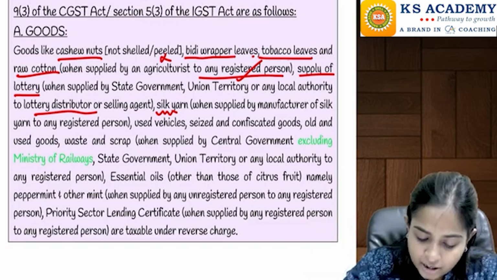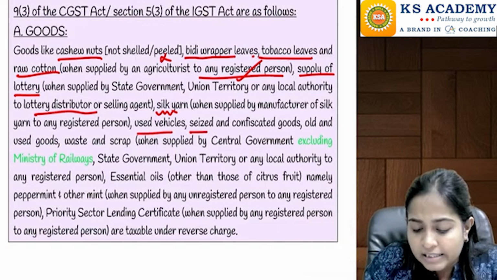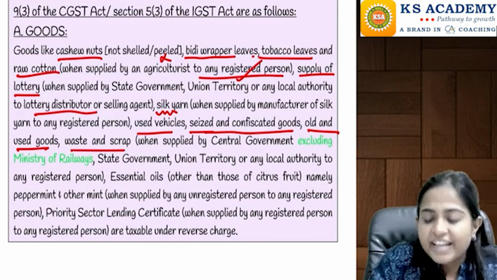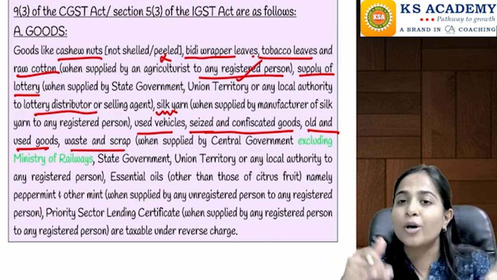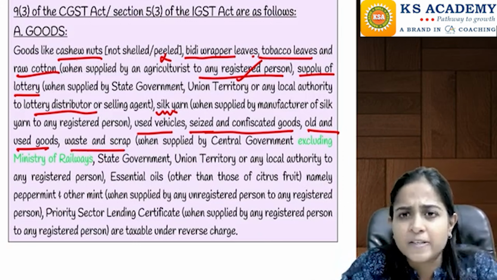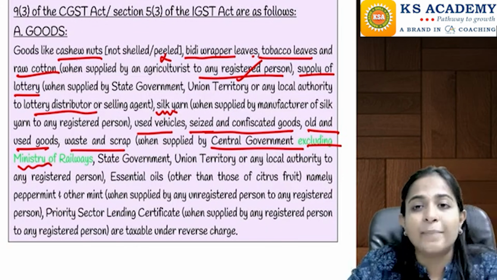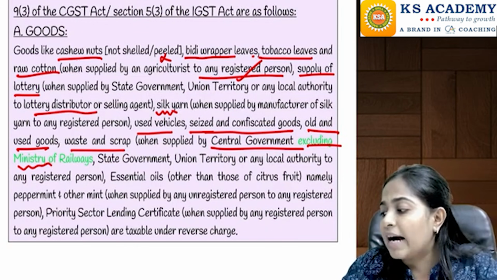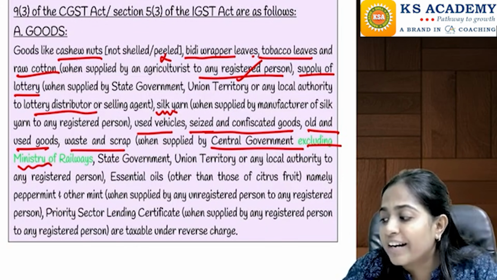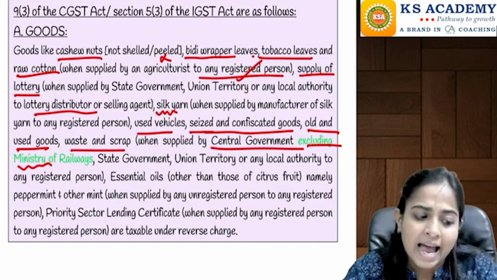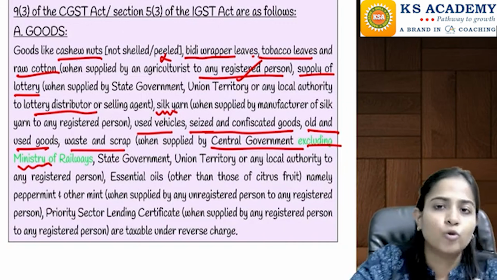Then used vehicles, seized and confiscated goods, old and used goods, waste and scrap. Okay, when it is sold by whom? Generally it is confiscated by the government, when it is supplied by the central government, but excluding Ministry of Railways. We will see this ahead also. Whenever the Ministry of Railways is involved, at that time the forward charge mechanism is always applicable. So from the central government, exclude the Ministry of Railways.